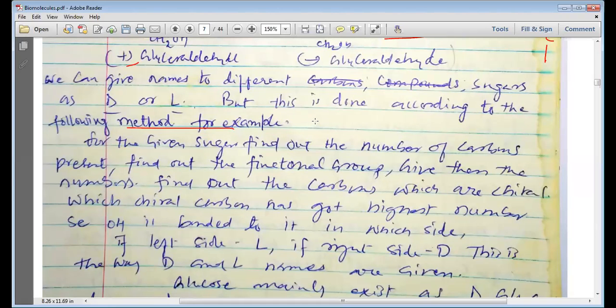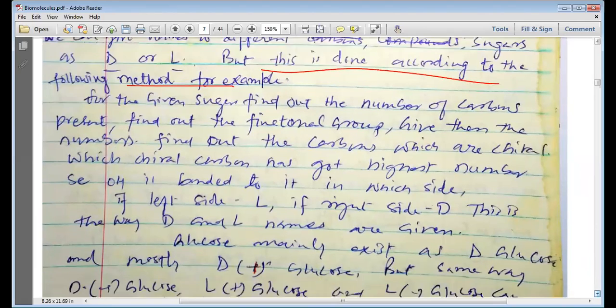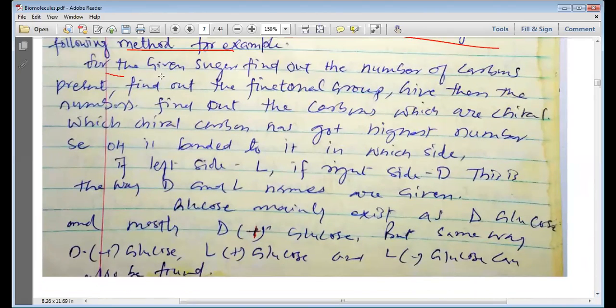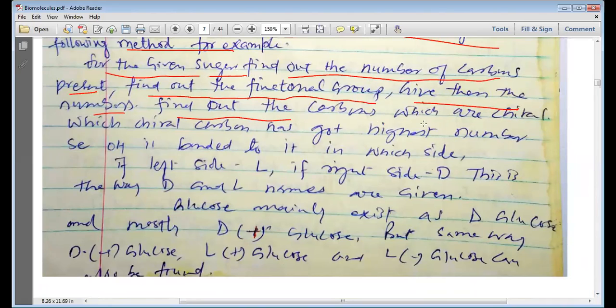We apply the following method. Let us see what the method is. For the given sugar, find out the number of carbons present. Then we need to find out the functional group. Give them the numbers. Find out the carbons which are chiral, and which chiral carbon has the highest number, and see the OH bonded to this carbon.